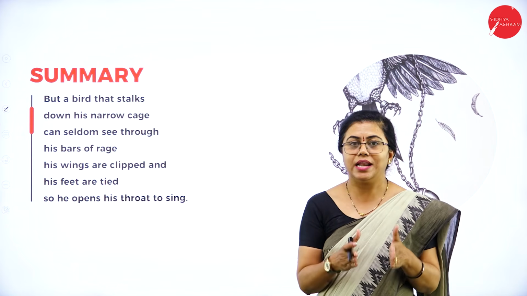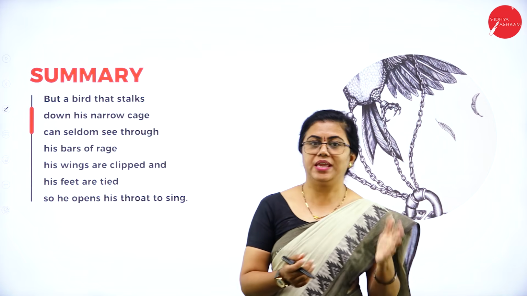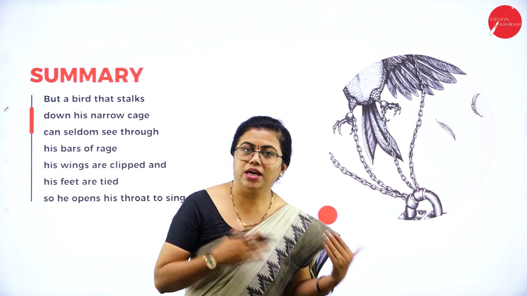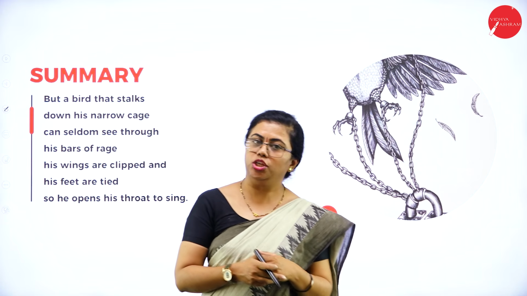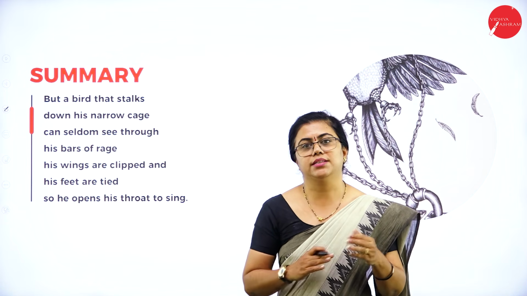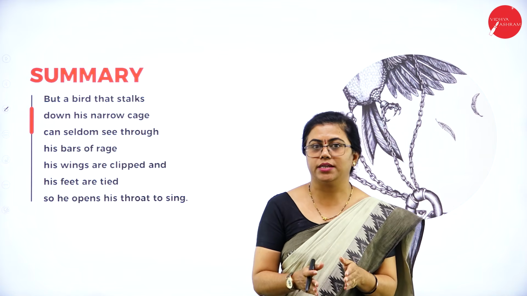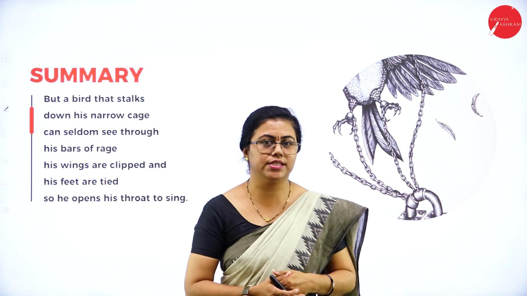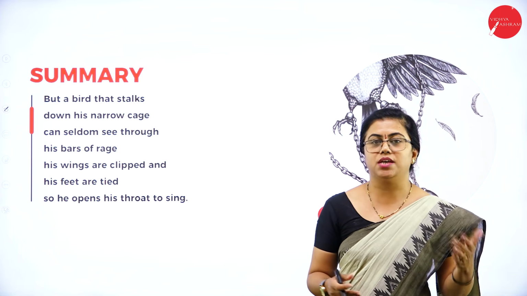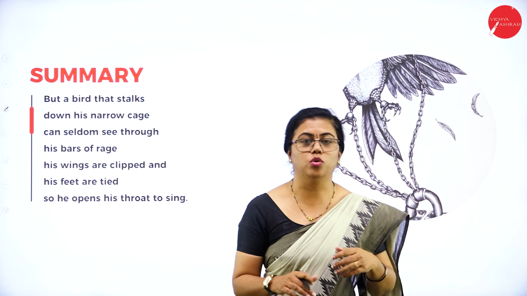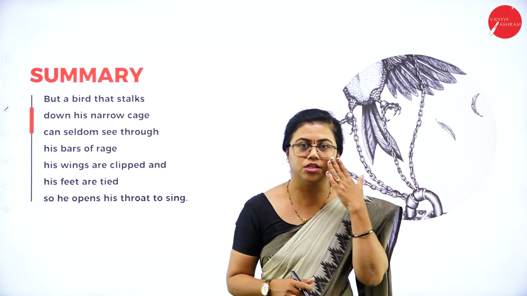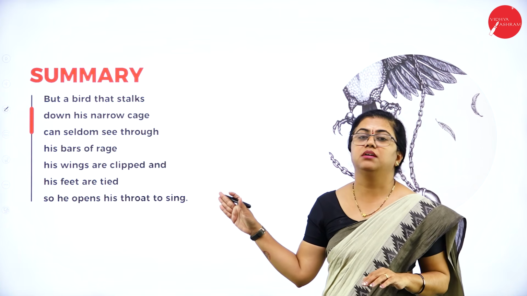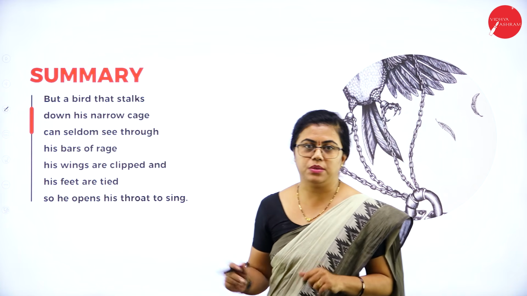Now you can relate this to people. So the free bird is something like a person who is free in society. Since the poetess is talking about US society, we can consider the racial discrimination that was being practiced during that time, between the black and the white. So in the first stanza, she's talking about the white people who are very much free, they don't have any restrictions, they move around very freely. Whereas here, she compares the caged bird to the black people.